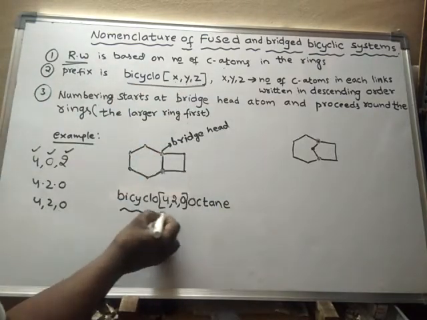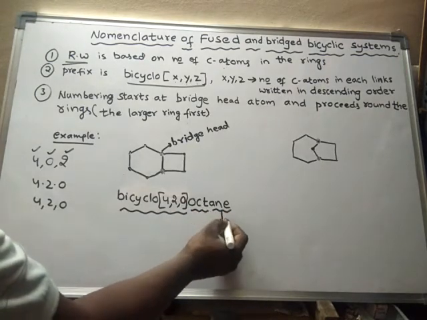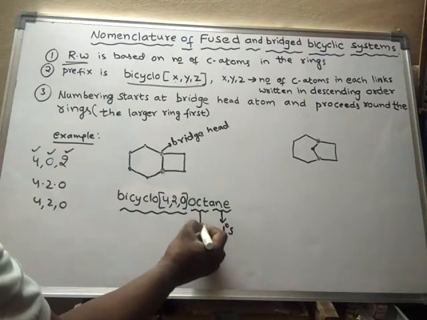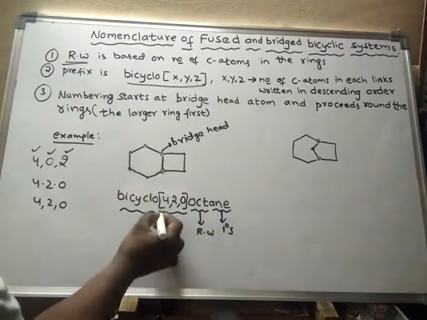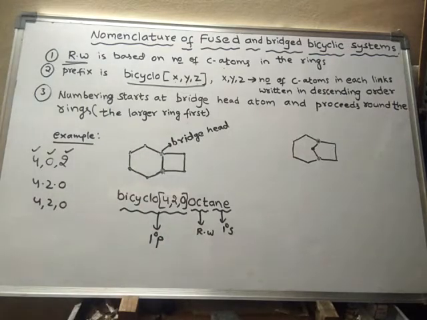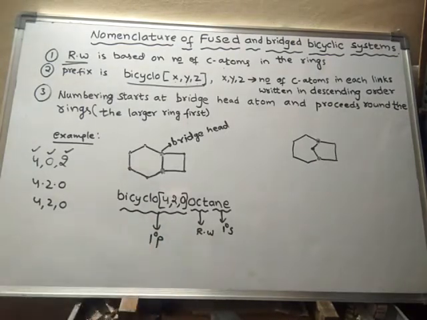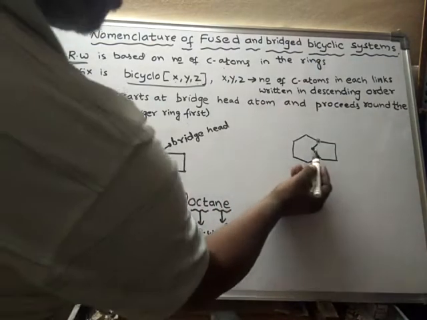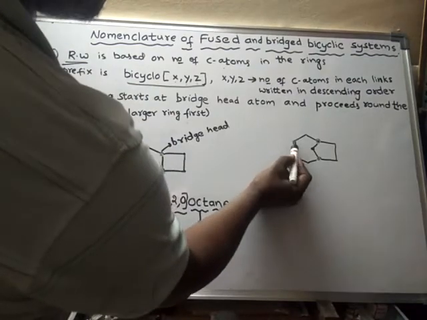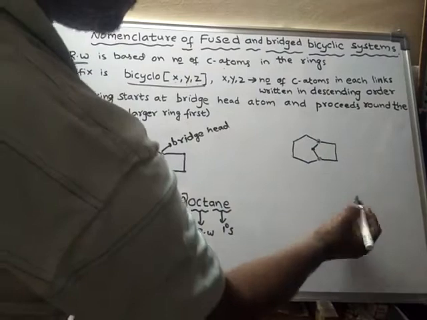Okay, that means this is what? Prefix. And this is root word, and this is primary suffix. Primary suffix, root word, and this one is primary prefix. This entire part up to here, even the bracket also will become part of the primary prefix only. Now altogether how many carbons are there, how many atoms are there? 1, 2, 3, 4, 5, 6, 7, 8, 9. That means nonane.